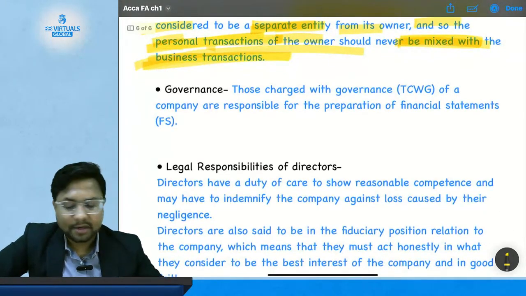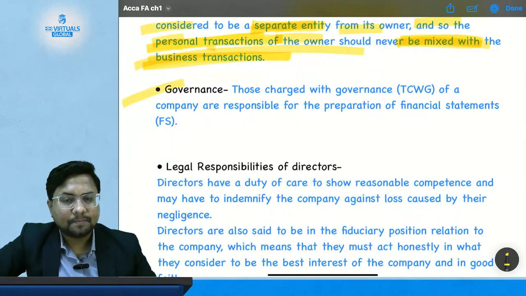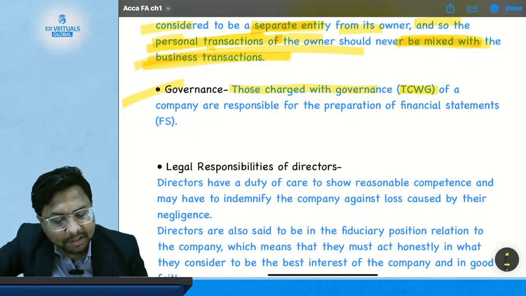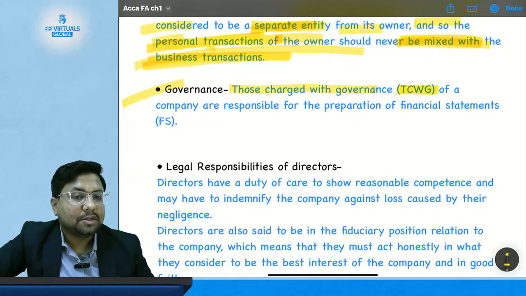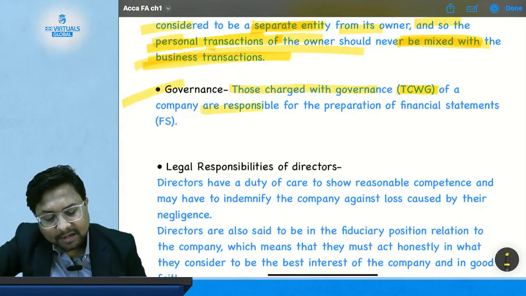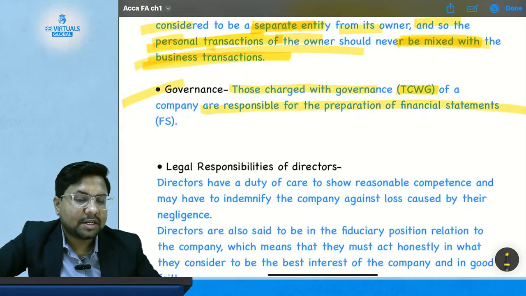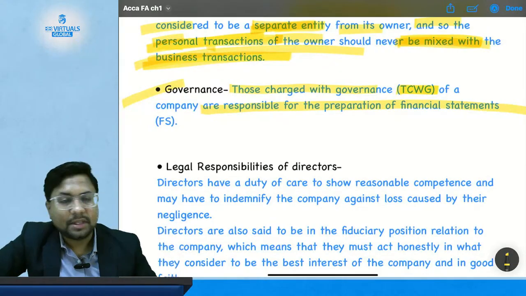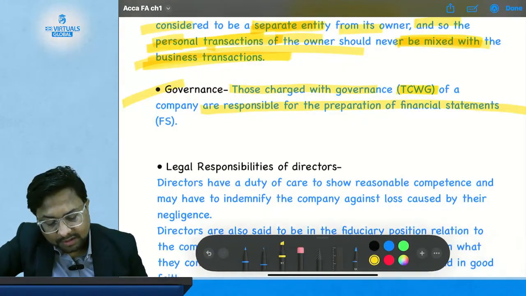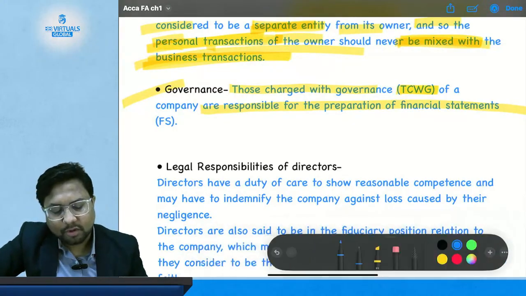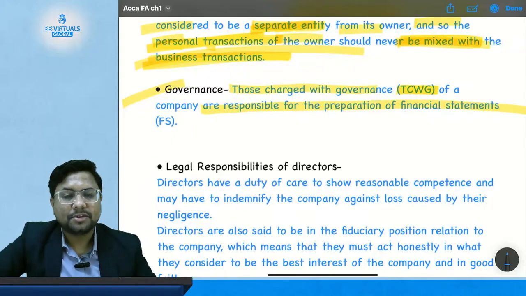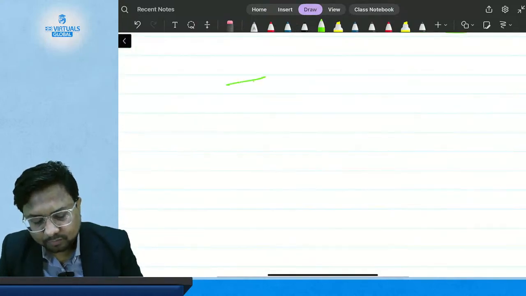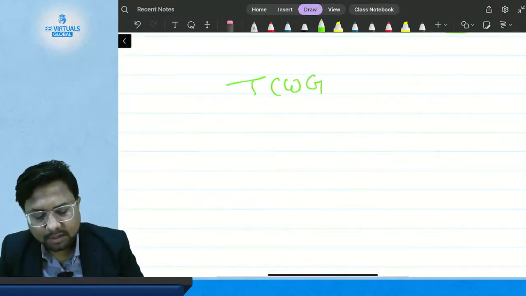Now comes governance. Those charged with governance, which is also called TCWG in short, of a company are responsible for the preparation of financial statements. Okay, this is two lines but has a bigger picture than this. You will read about this many times in your AA and AAA examinations. Now, who are TCWG?